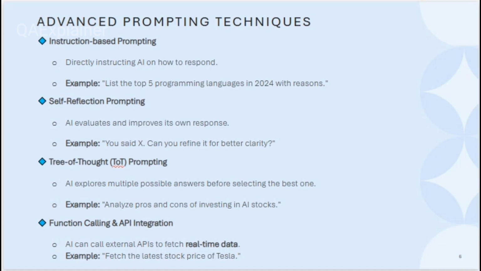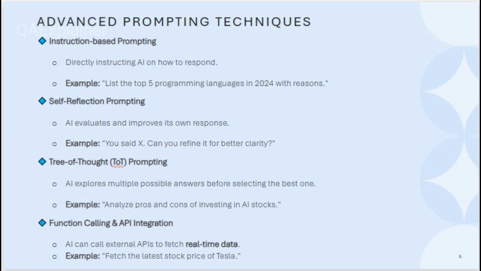For example, "list the top five programming languages in 2024 with reason." Here I have given a proper instruction: five programming languages I need this year, with their respective reasons. So AI can generate a proper response based upon my prompting.